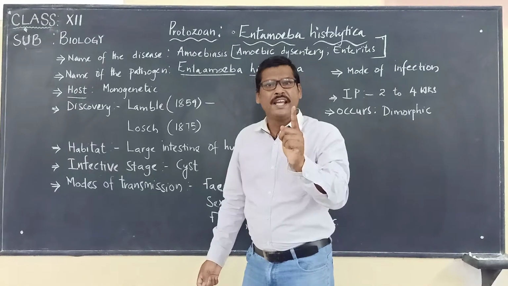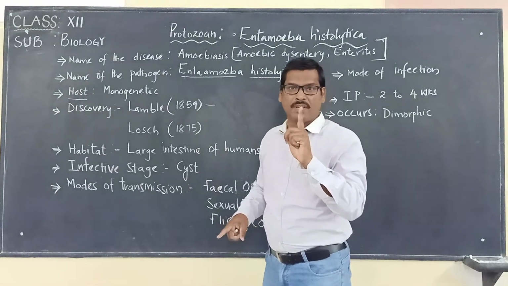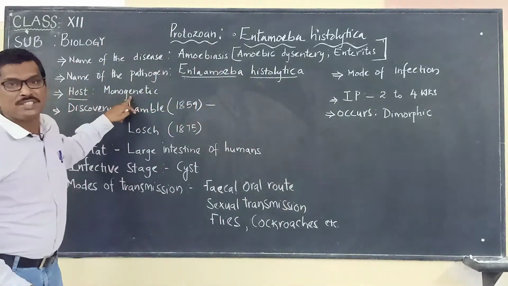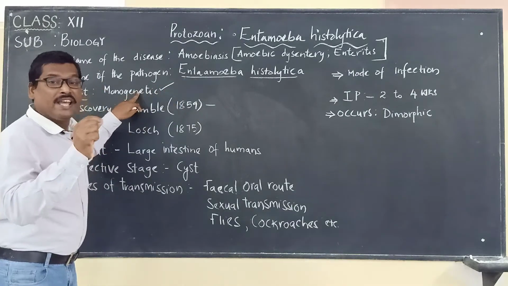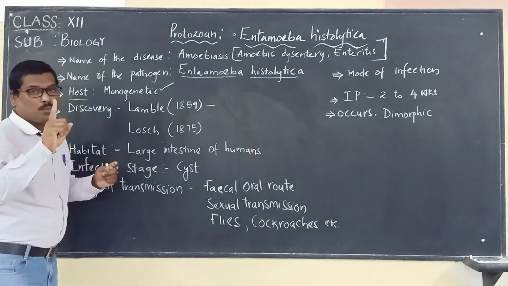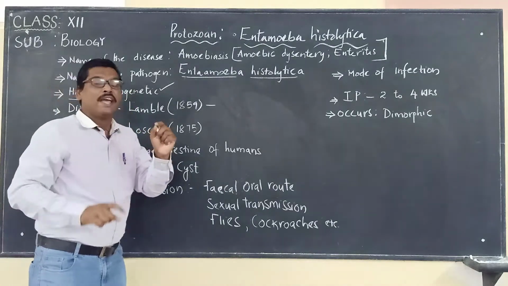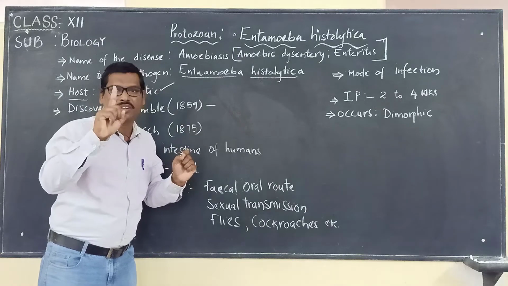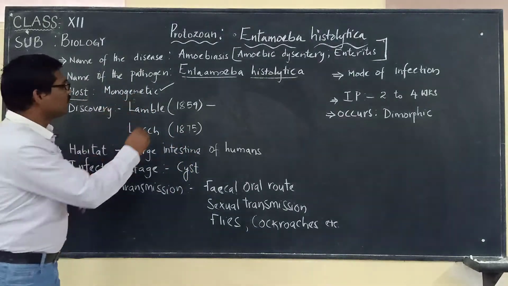So whenever a pathogen is completing its life cycle within one organism, then what do we call it? Monogenetic. So you have to remember this word, monogenetic. It means an organism which is completing its life cycle within one organism. Or let us say it like this: a pathogen which completes its life cycle within one organism, that organism is called what? Host. So what is that organism here?